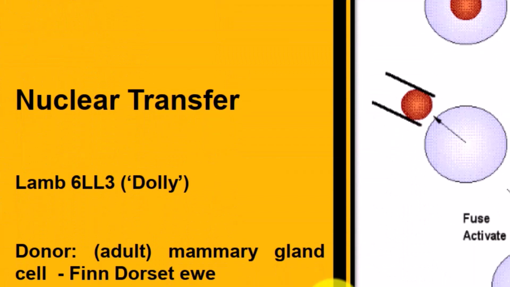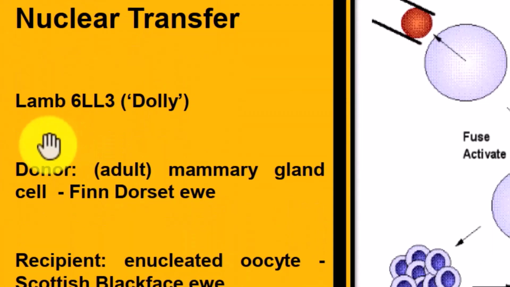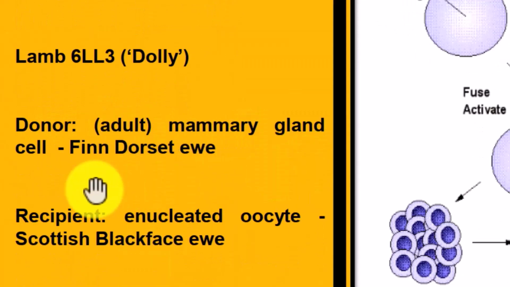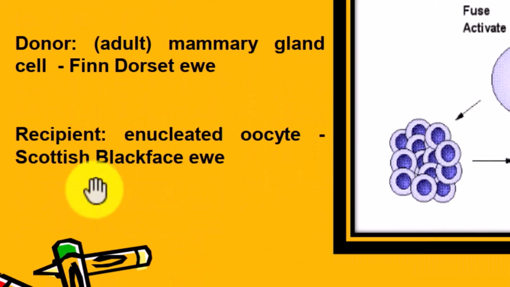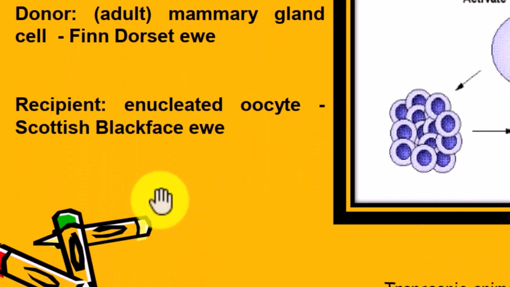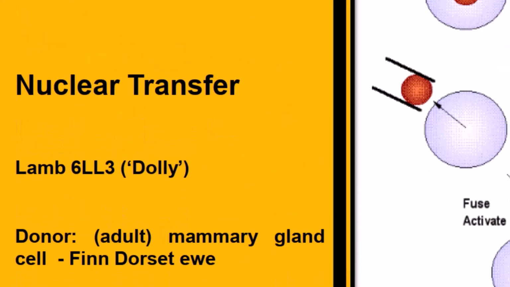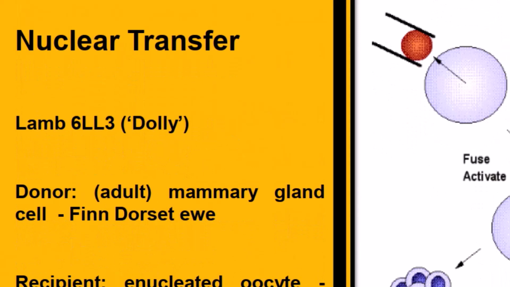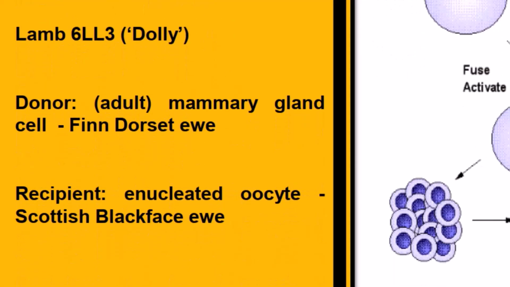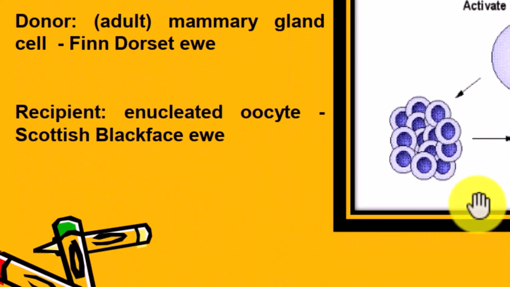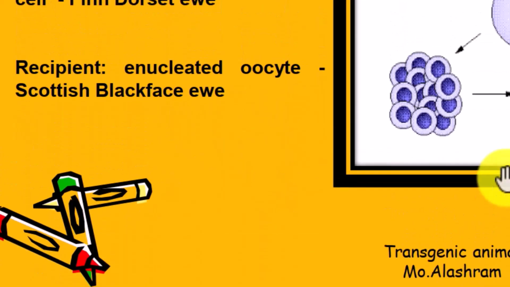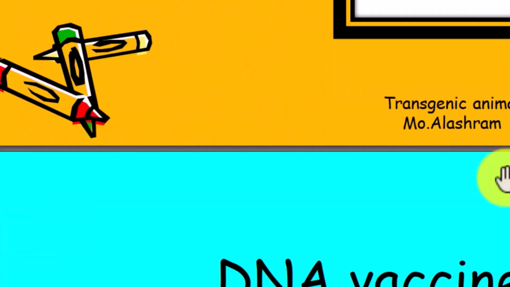Nuclear transfer: Dolly, donor adult mammary gland cell from a Finn Dorset ewe, recipient enucleated oocyte from a Scottish Blackface ewe. From the mammary epithelium, we get the cell, induce G0 phase to inhibit growth, fuse, activate, and we get the cloned animal.